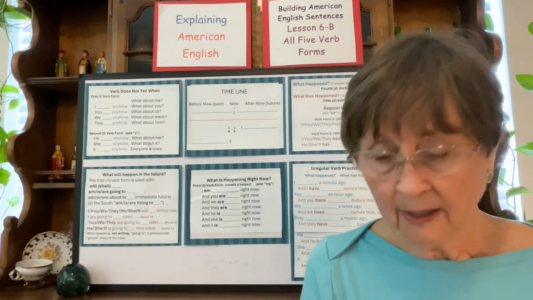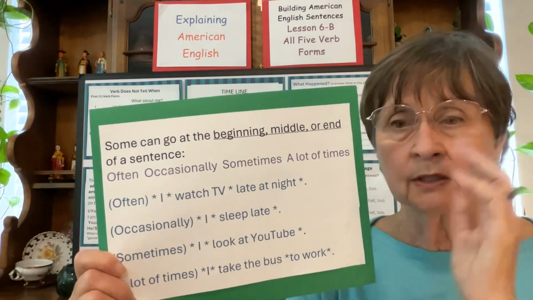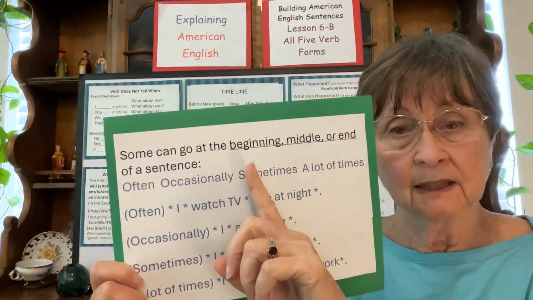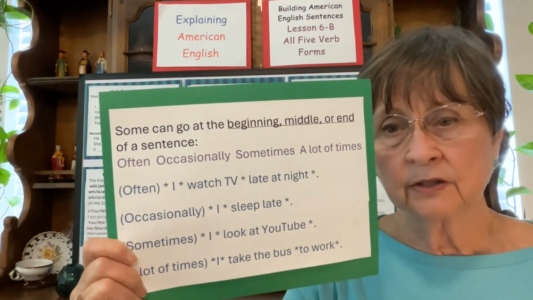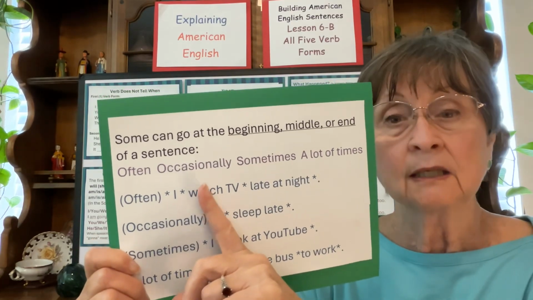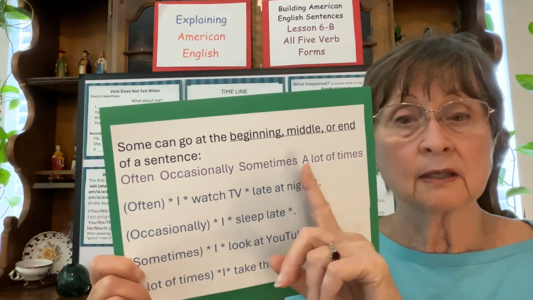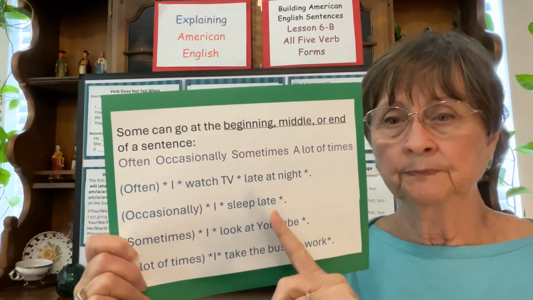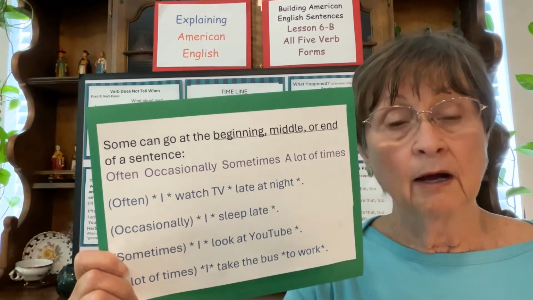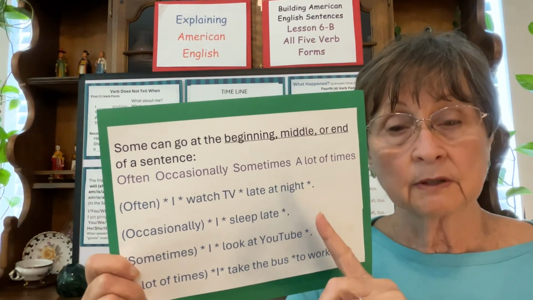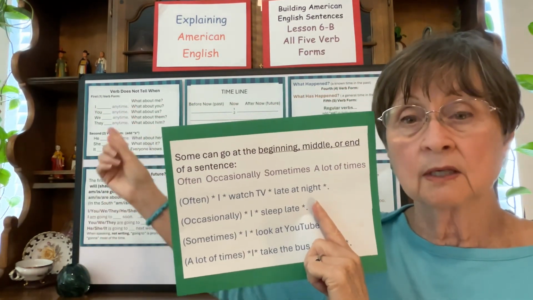There are some that easily move around even more than that. And here are some examples of this. Some can go at the beginning, the middle, or end of a sentence. Often is an example. Occasionally, sometimes, a lot of times. When I put of times with it, then it has a unique use. So even these, I could be talking about now, past, present. A lot of times includes all of those. So I'm using it with the verb form number 1 that goes with any time.